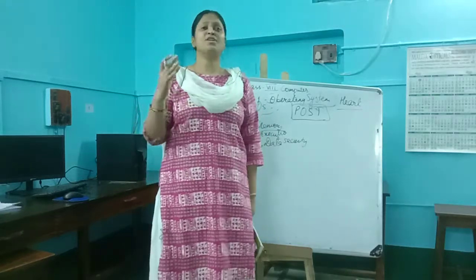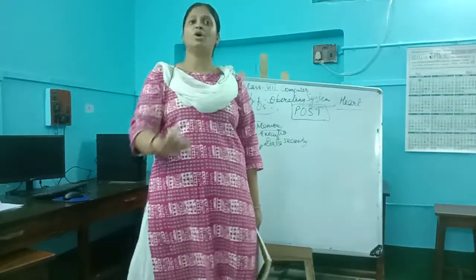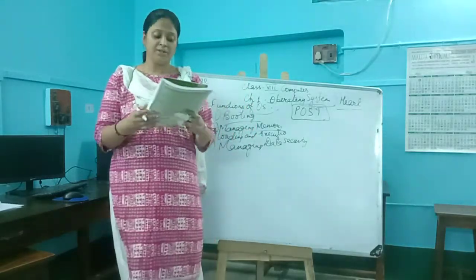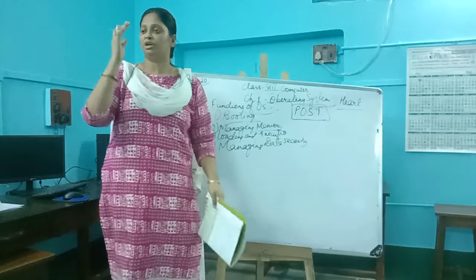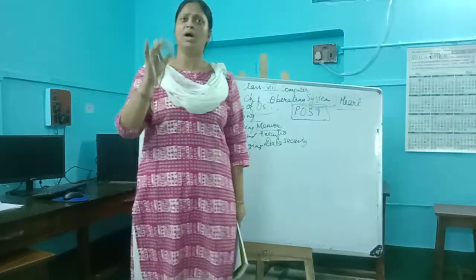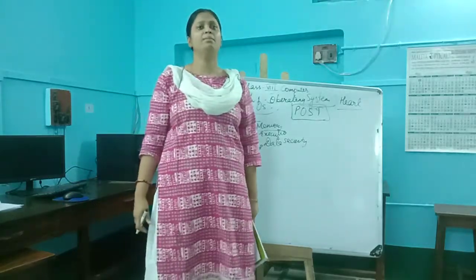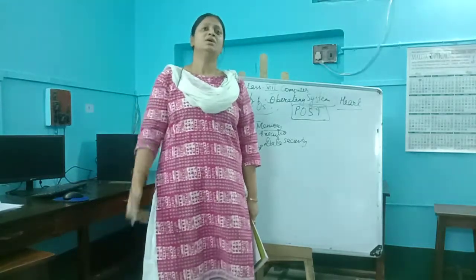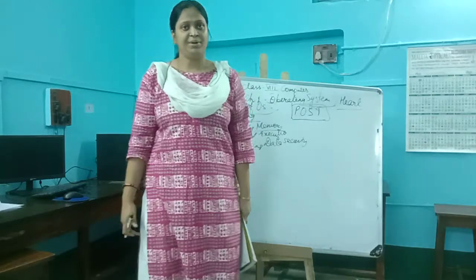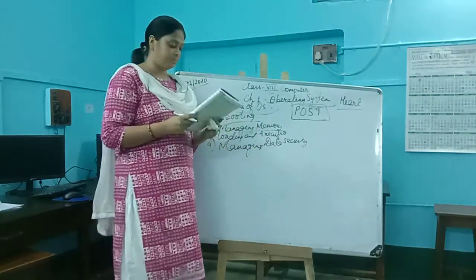So it's the responsibility, or you can say the duty, of the operating system to manage every record of the files and folders. It records everything starting from creation, modification, deletion, renaming, each and every work we do with the files and folders, under the supervision of the operating system. So this way it manages data security also.